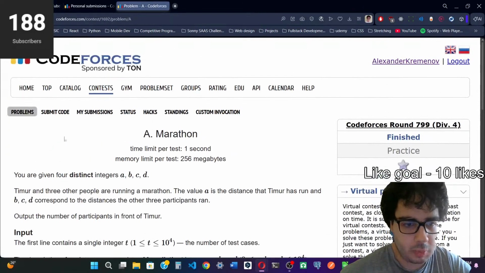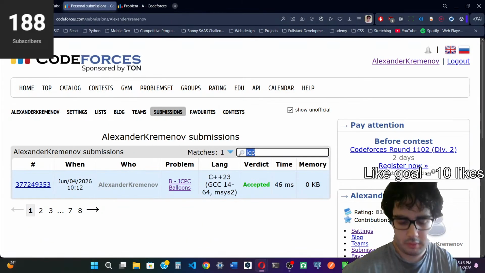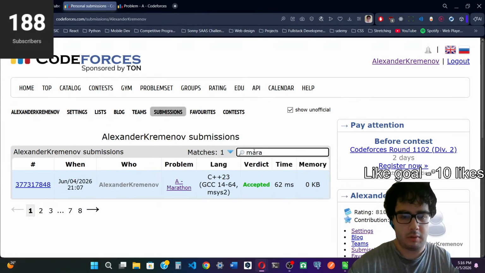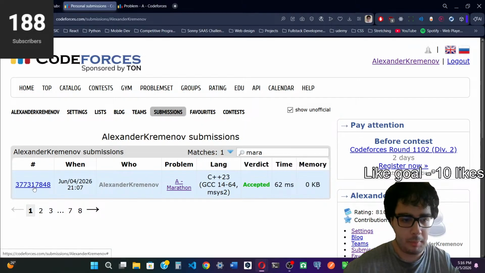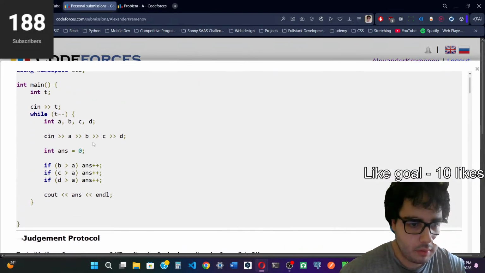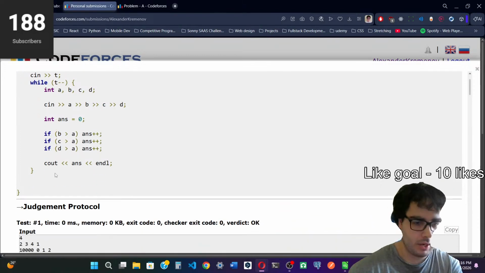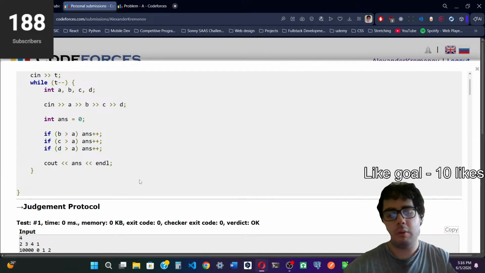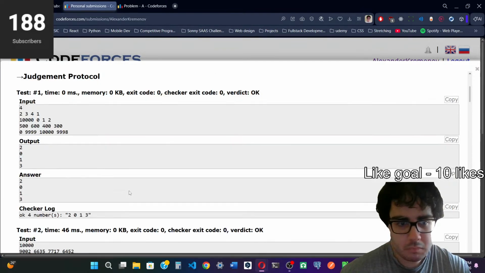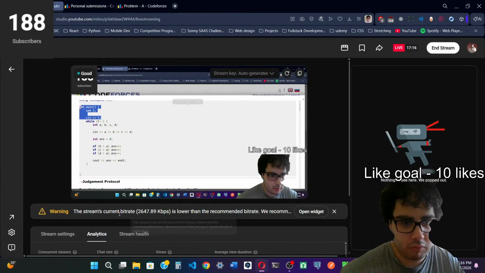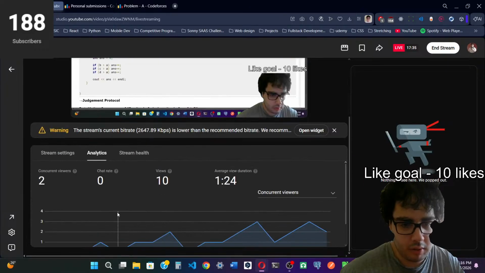So yeah, we can look at the code as well. I mean, the code is simple. You just get the test cases, you get the integers, and then we use these and we increment the answer, and then we just output the answer. And that's pretty much it for that one.